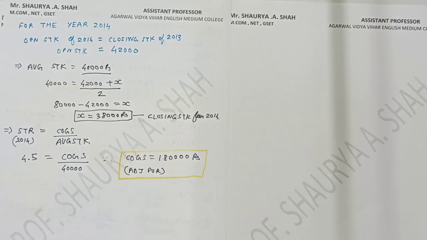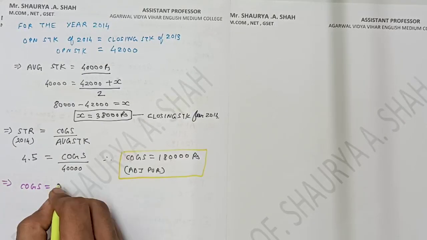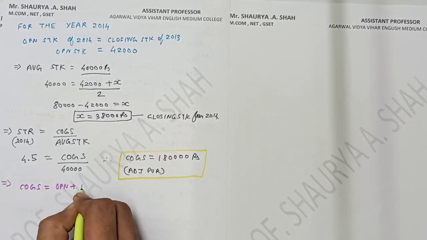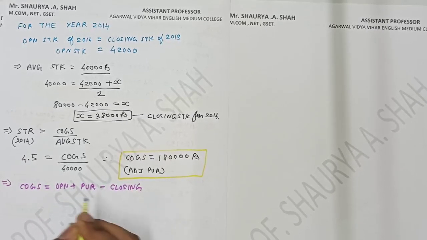So just take the link, consider it in a story form, whatever is missing, try to find out first, relate the points, and then start with the next part. Clear, all of you? So this is the part, cost of goods sold, you have found out. On the basis of cost of goods sold, now you can easily find out the purchases, right? So what will be my purchases? My cost of goods sold is equal to opening stock plus purchases minus closing stock.